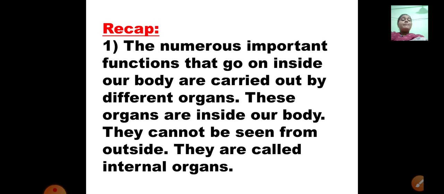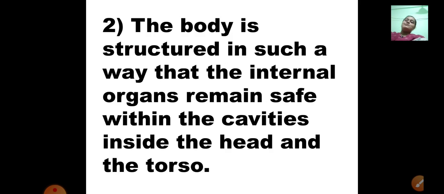Now we'll take a recap of what we have studied in today's video. First, we studied about internal and external organs. The numerous important functions that go on inside our body are carried out by different organs. These organs are inside our body, they cannot be seen from outside, and they are called internal organs. So organs which help us perform various functions and activities, and which are situated inside our body where we cannot see them, are called internal organs.